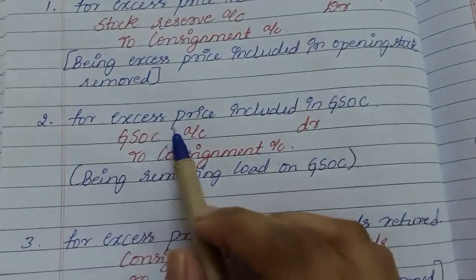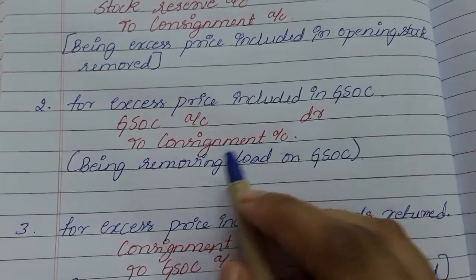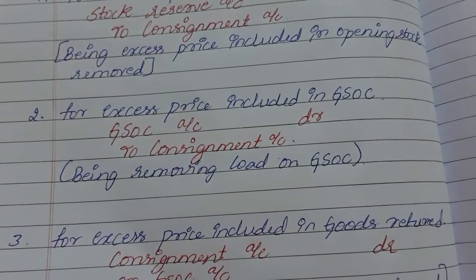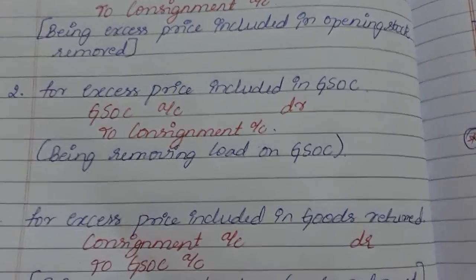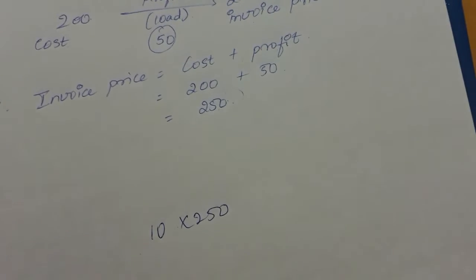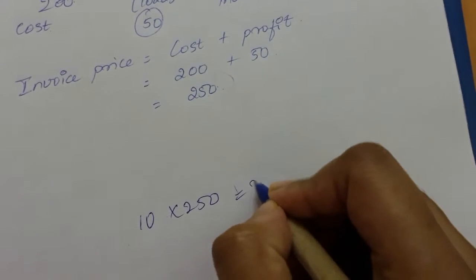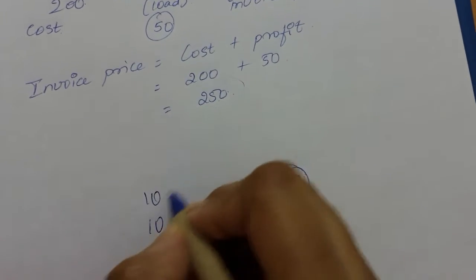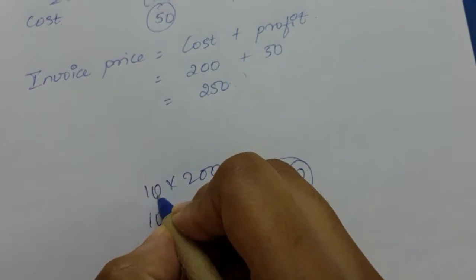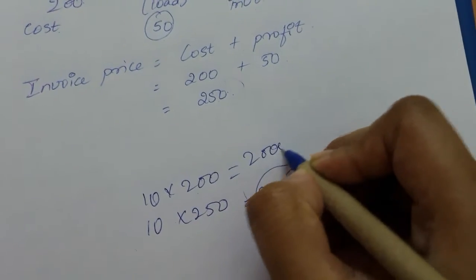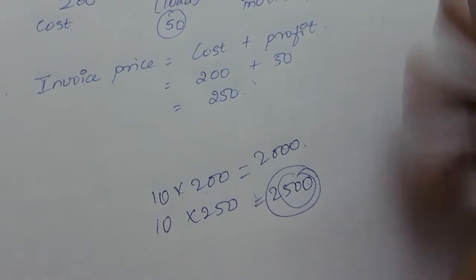So the next entry is for excess price included in goods sent on consignment. Here the goods will be sent to the consignee by consignor, stating that each product is 250 rupees. For example, if he has sent 10 products at 250 rupees each, 10 multiplied by 250 is 2500. This is the selling price, the goods sent on consignment. But for producing that product, 10 into 200 rupees, one product costs 200 rupees, that will be 2000 rupees. So here we are supposed to remove this 500 rupees worth of profit, right?